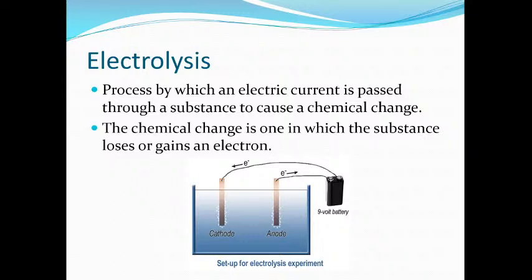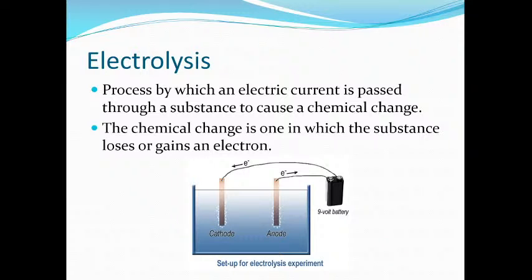For the setup, you require an electrolytic cell, which is a non-conducting vessel containing the electrolyte. Without the presence of electrolyte, electrolysis cannot be conducted, right? So the first thing we require is the electrolytic cell. It should be a non-conducting vessel containing the electrolyte, and this electrolyte can be in the aqueous state or in the molten state, because when electrolytes are in a solid state, they can't conduct electricity because ions are not free. So for the conduction of electricity, they should be in the aqueous state or fused state. Fused state means molten state.